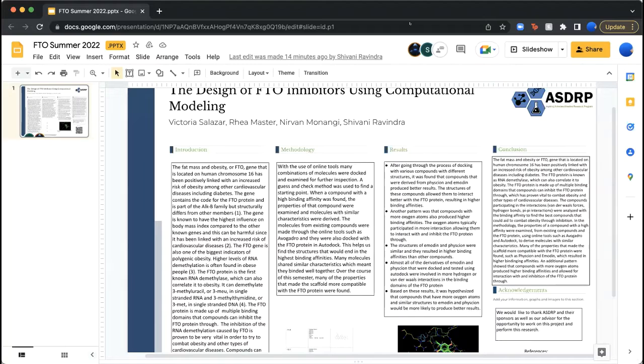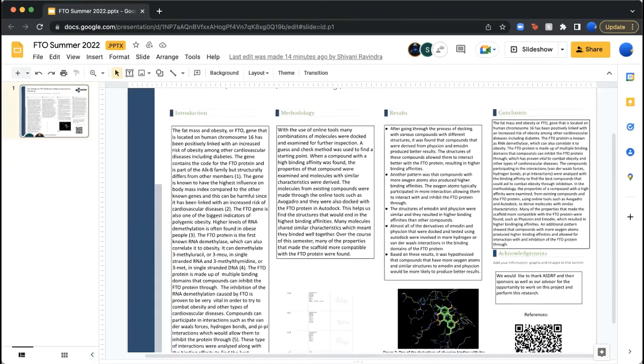In the methodology, the properties of a compound with high affinity were examined from existing compounds and the FTO protein using online tools such as Avogadro and AutoDock to derive molecules with similar characteristics. Many of the properties that made the scaffold more compatible with the FTO protein were found, such as fisetin and emodin, which resulted in higher binding affinities. An additional pattern showed that the compounds with more oxygen atoms produced higher binding affinities and allowed for more interactions with and inhibition of the FTO protein.